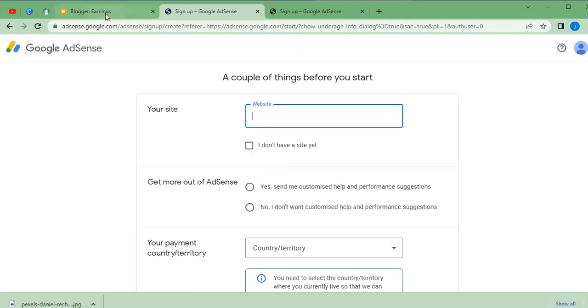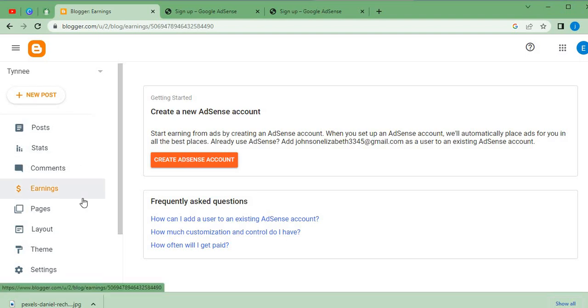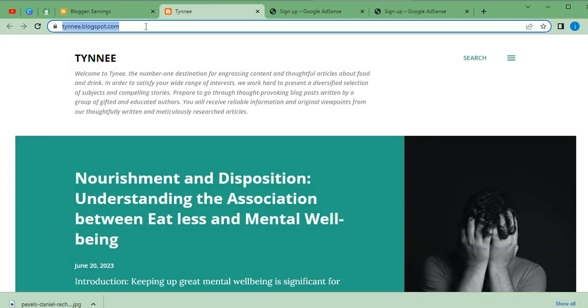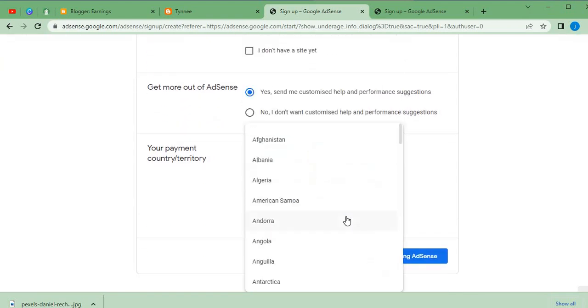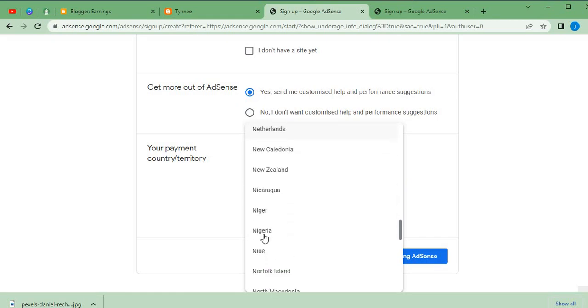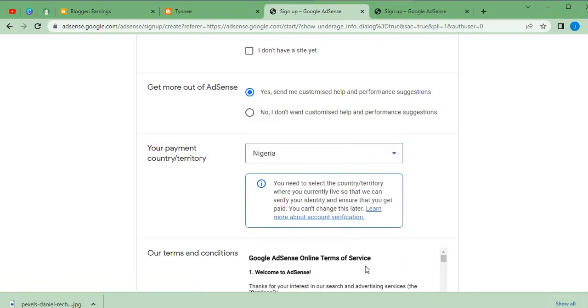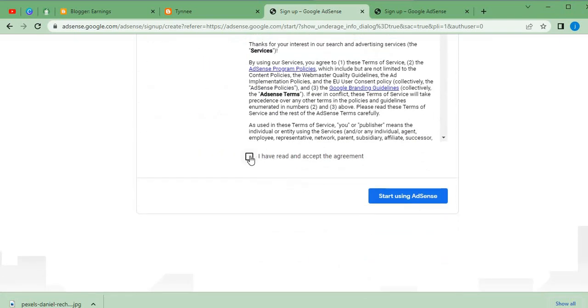So we need to go back, copy our website link, view blog, then we copy this, go back to Google AdSense, paste this, yes, then we try to select the country. I'm so sorry about that. So we pick Nigeria, then start using AdSense.